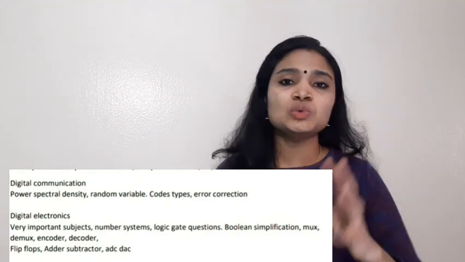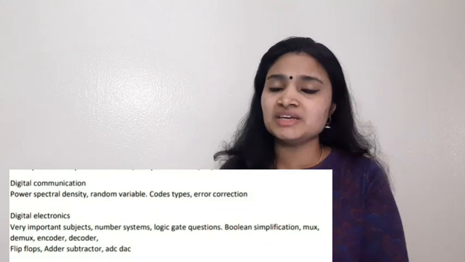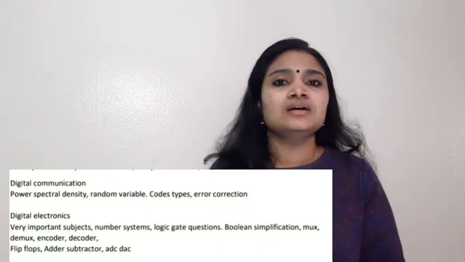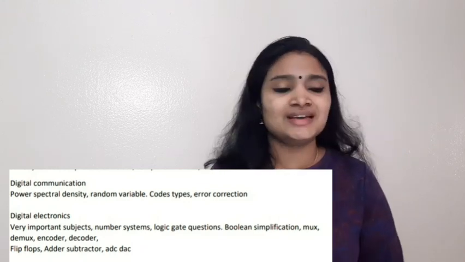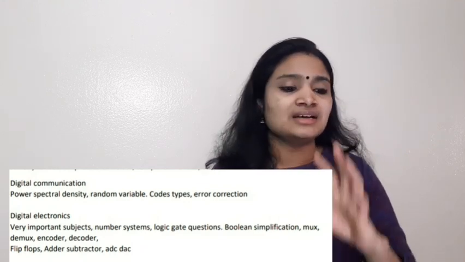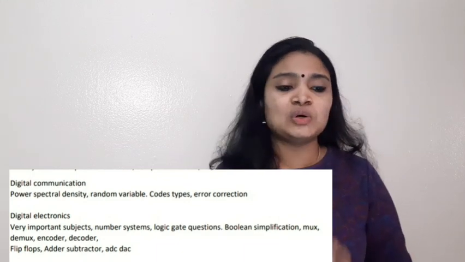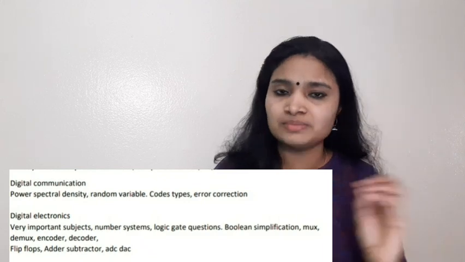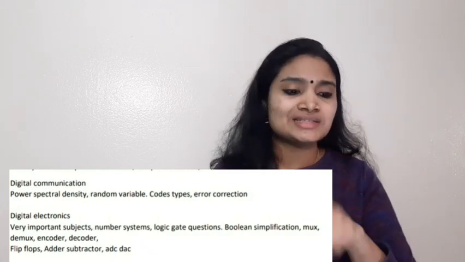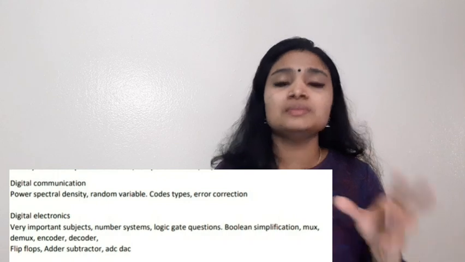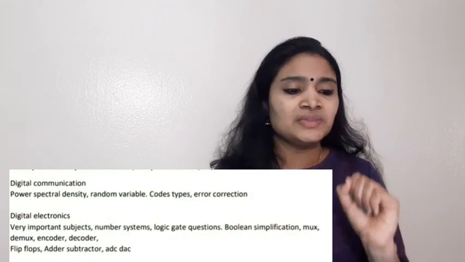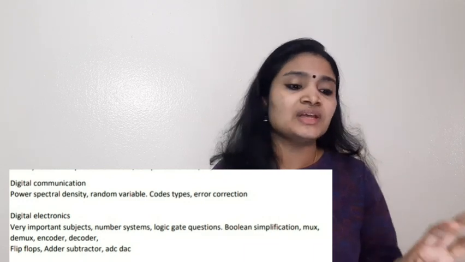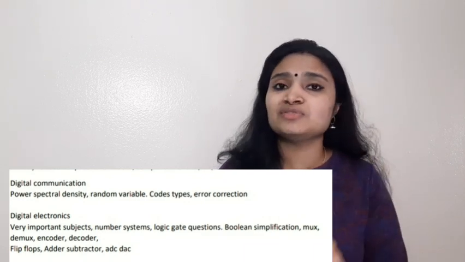Next topic is Boolean simplification. So some Boolean expressions will be given to you and you have to simplify the expression and find the end result. Again, questions from mux, demux, encoder, decoder, all those areas. Flip-flops, the types of flip-flop, their truth table, excitation table, all these are very important. And also questions from adders and subtractors, which will be theory questions only. Then ADC, DAC, their resolution, all those things. Okay. So these areas you have to study from digital electronics.